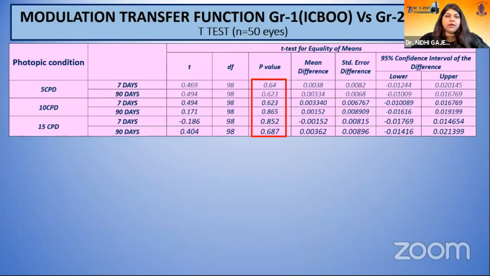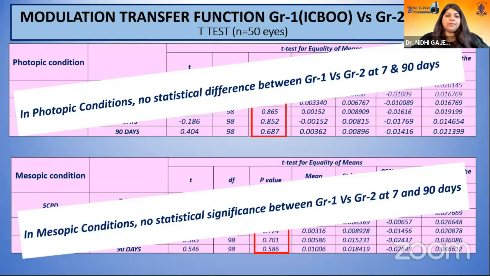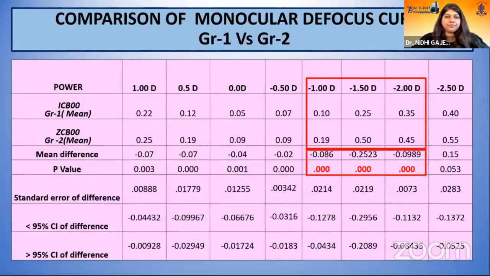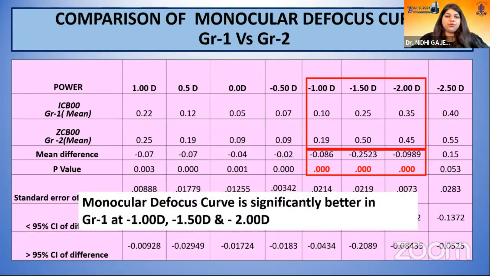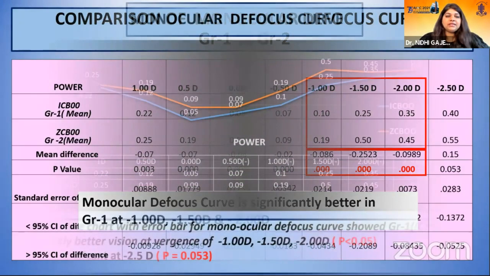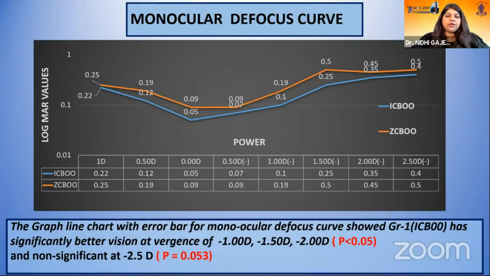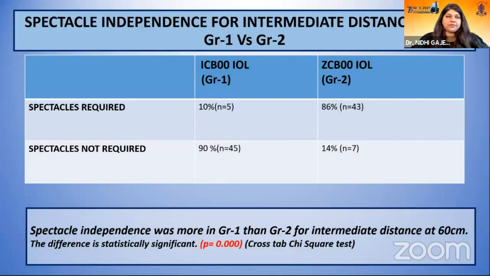However, it was found that in photopic and mesopic conditions, there was no statistical difference between both the groups at 7 and 90 days. Comparison of monocular defocus curve between the two groups, it was found that in group 1 at -1, -1.5 and -2, the defocus curve was significantly better. This is a line chart with error bars for monocular defocus curve showing that group 1 has significantly better vision at divergences of -1, -1.5 and -2, and it was non-significant at -2.5 diopters.